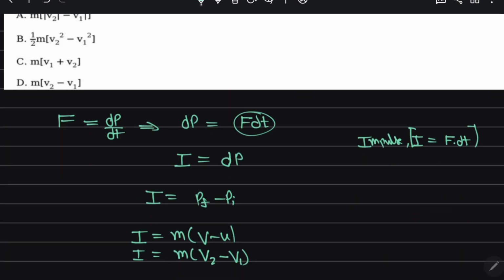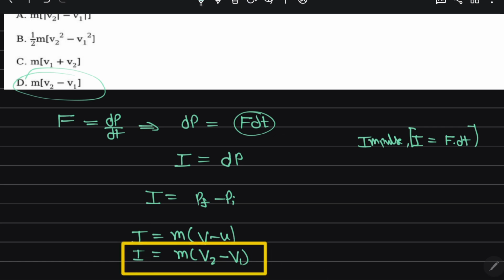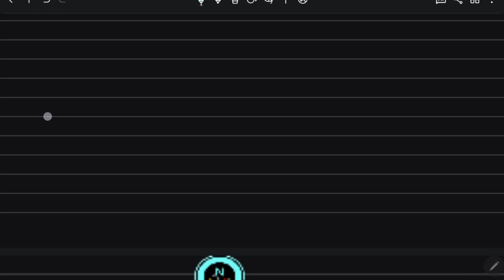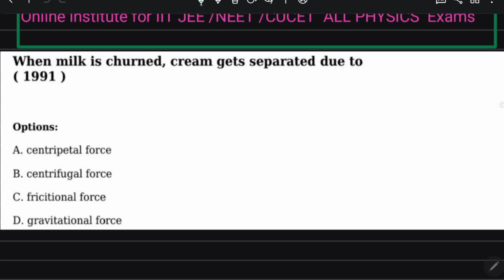So impulse is equal to m(v2 minus v1). Option D is correct, right? So I proceed for a next question.